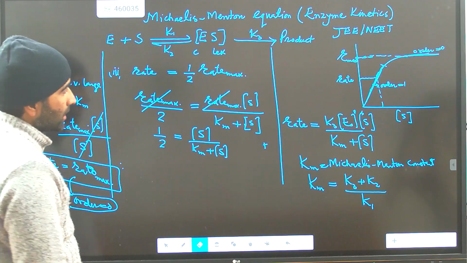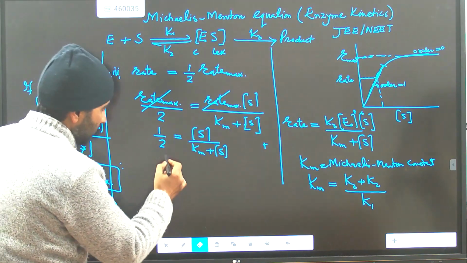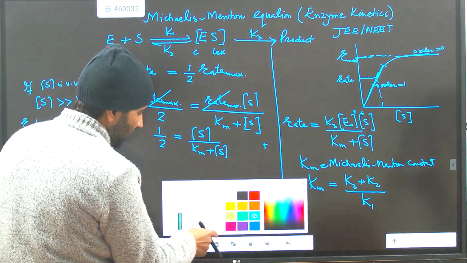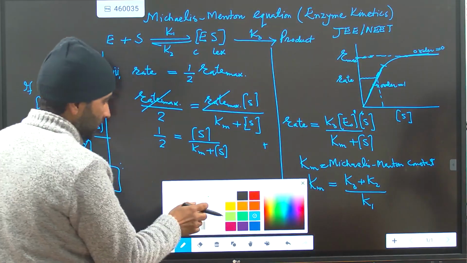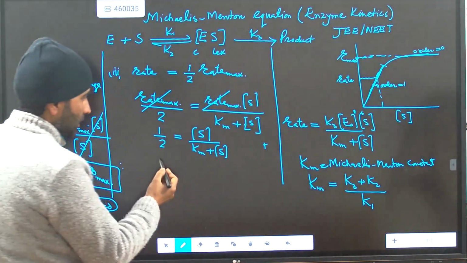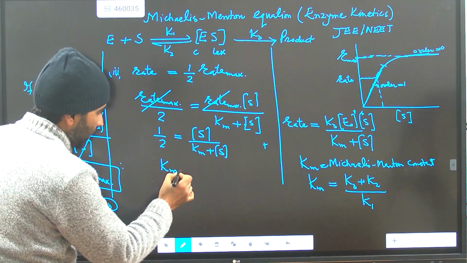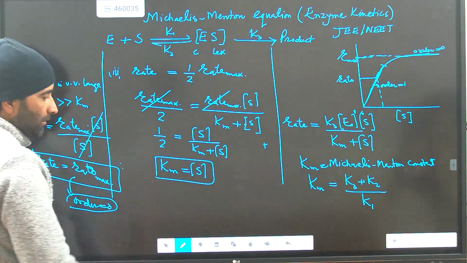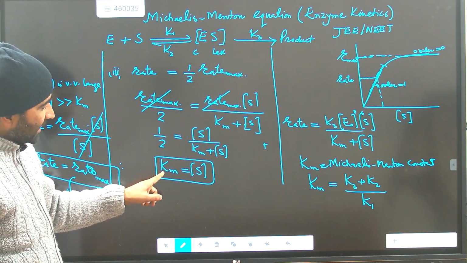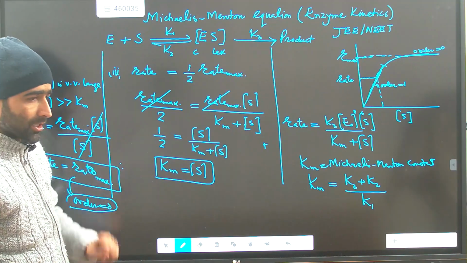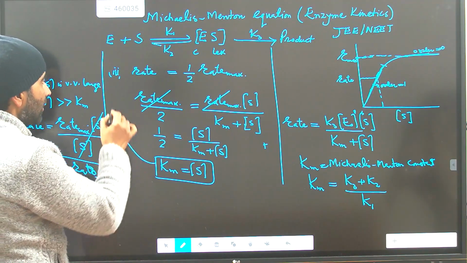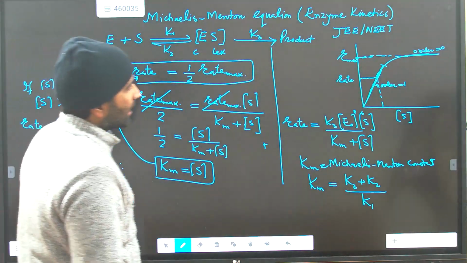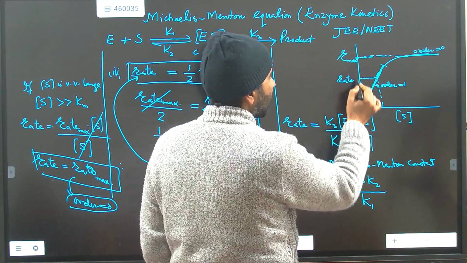If you rearrange this equation, Km will come out to be the substrate concentration. You can rearrange it yourself. So Michaelis-Menten constant is basically the substrate concentration when the rate of the reaction is half of the maximum rate.